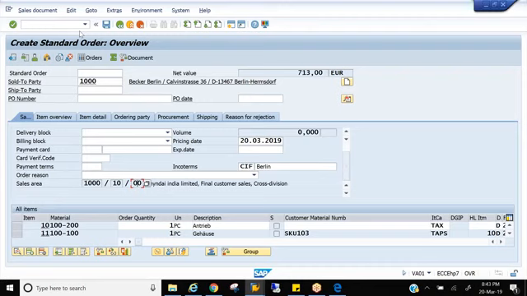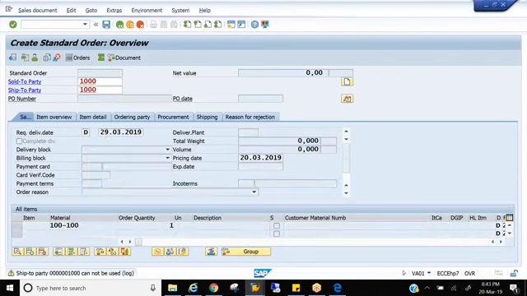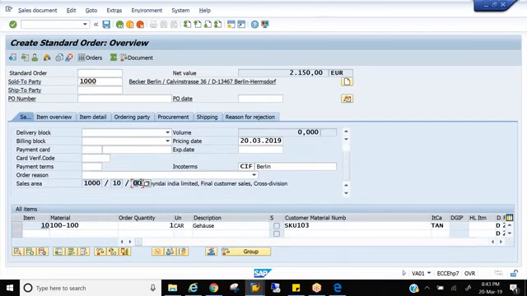So the system allowed me. The system has not stopped me, right? Even though the header division is 00, the item division in the material master is maintained as 01. There is a conflict between the divisions, but the system has not stopped me. But now I'll go back and tell the system to stop me. If anytime the item division is deviating from the header, if they are not both the same, stop me.